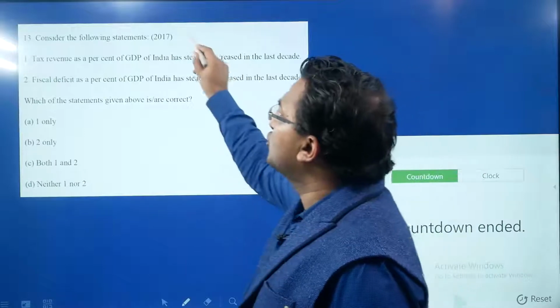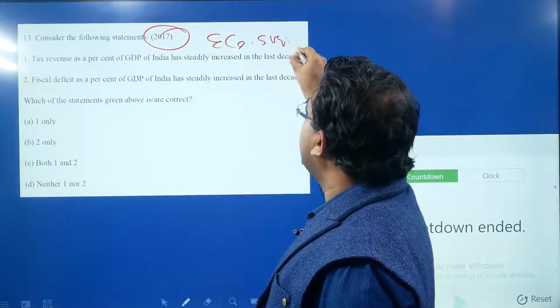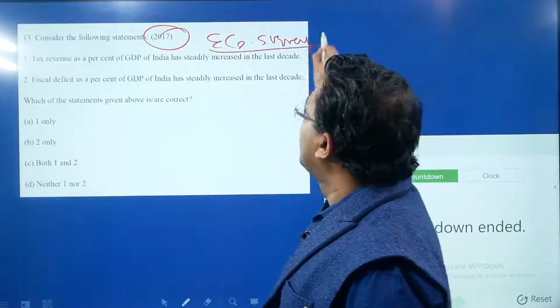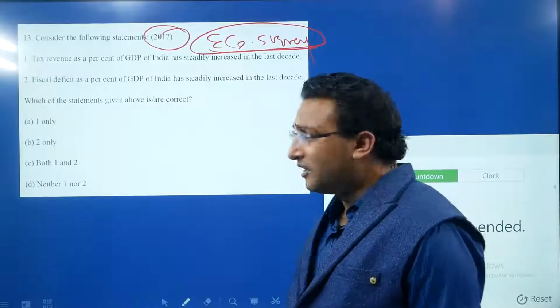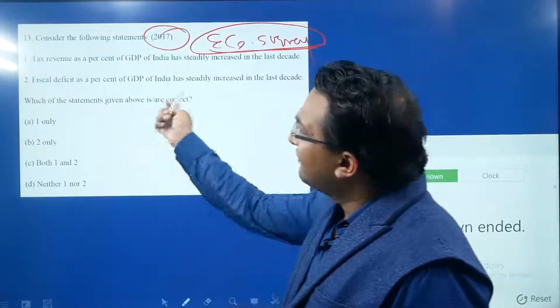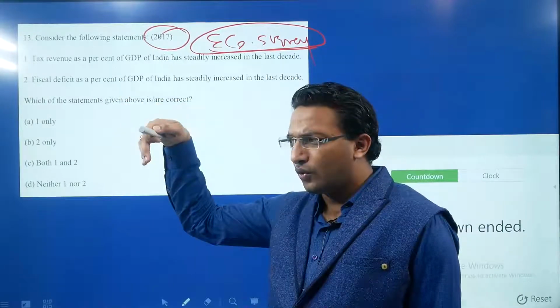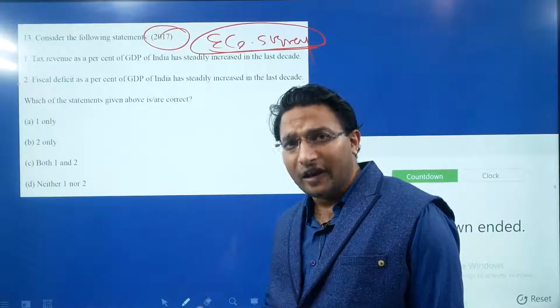This is a question which is actually taken from the economic survey, right? So this is a trendy question. You have to answer this question based upon the latest data. But even if you see this 2017 question, if you get the same question now also, the answer will remain the same.